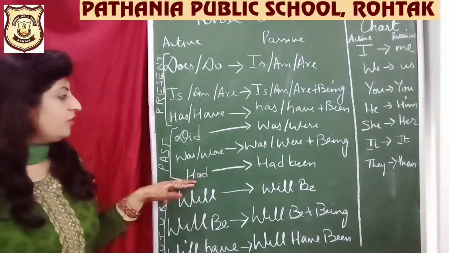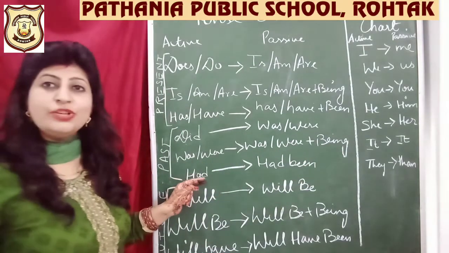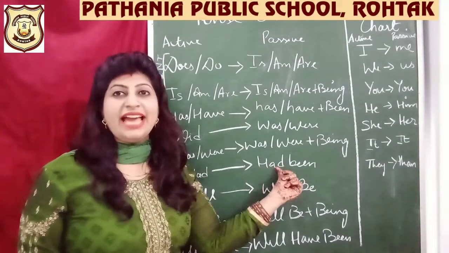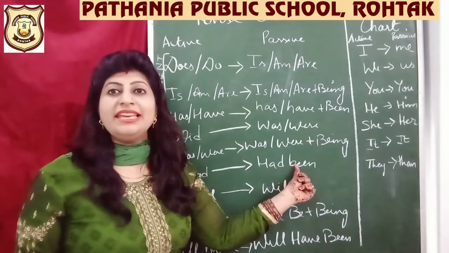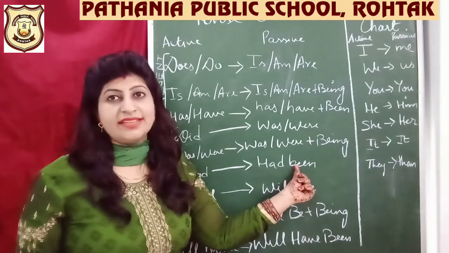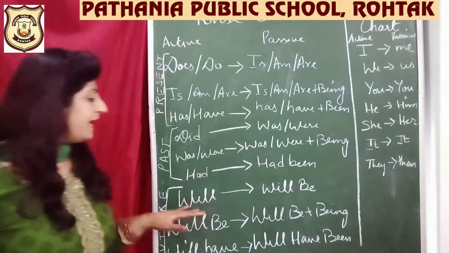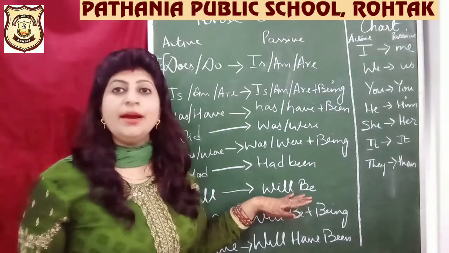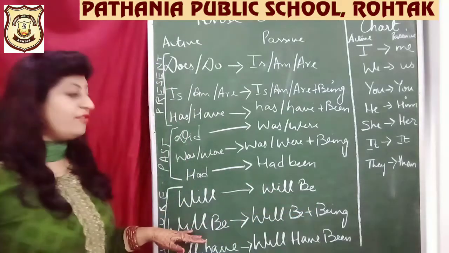After that you can have a look at had. Had is used in your past perfect. So we use had plus been in the passive voice sentence. Next you have will. Will changes into will be. Then you have will be.